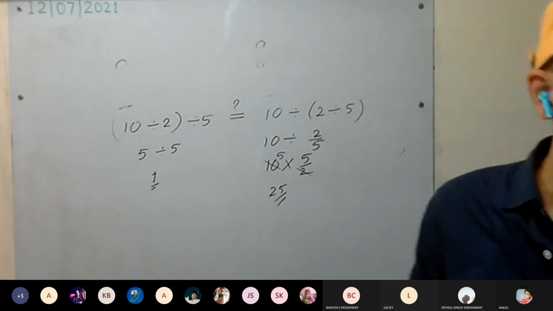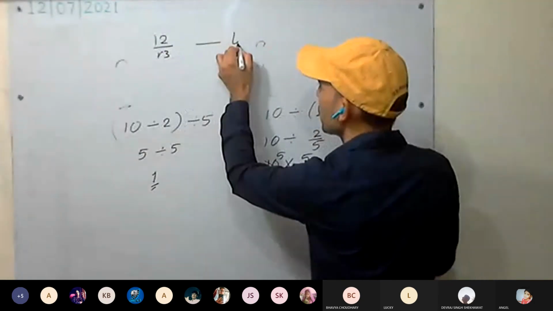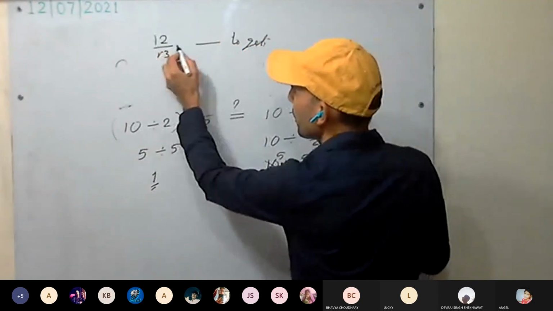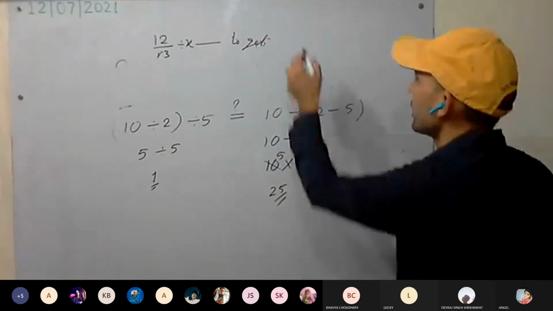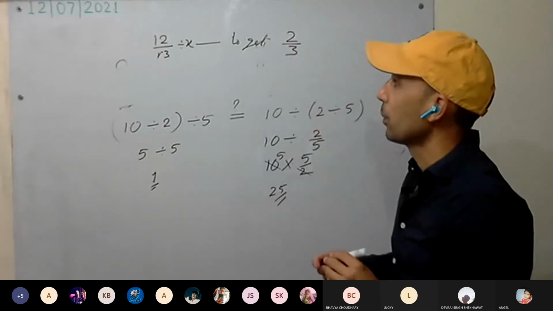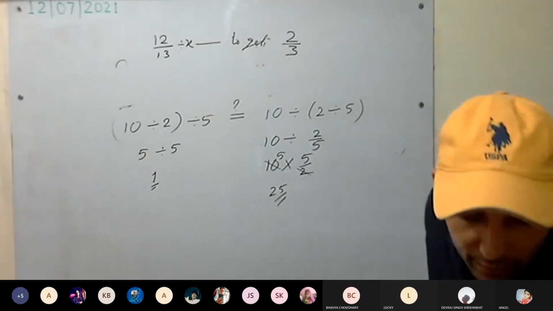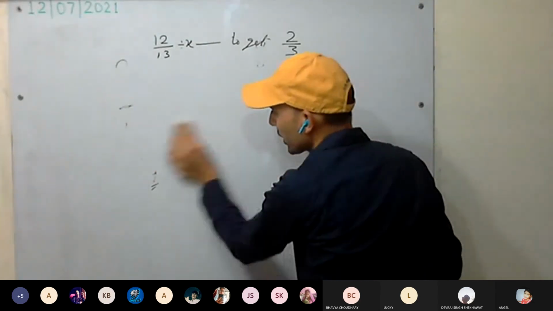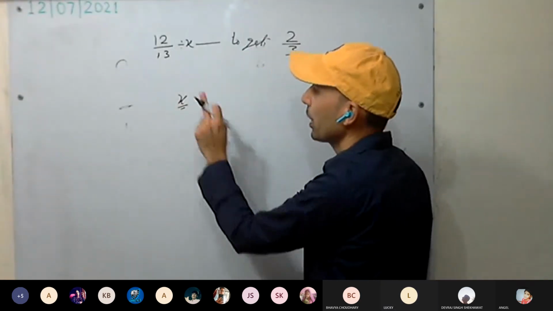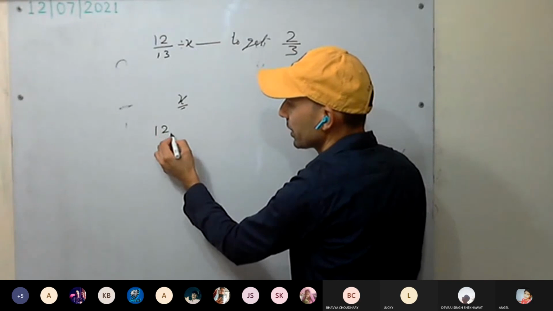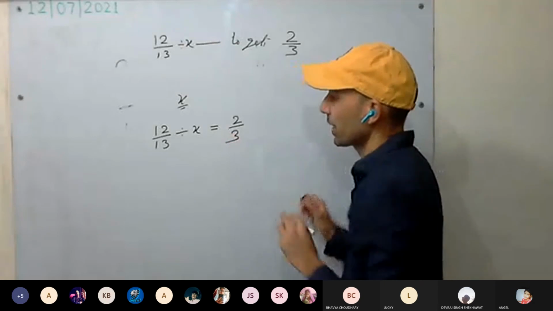Okay, one question. By what number should 12 by 13 be divided to get 2 by 3? So how can we form the equation? By what number? Let that number be x. That means 12 upon 13 divided by x is equal to 2 by 3. Calculate the value of x.